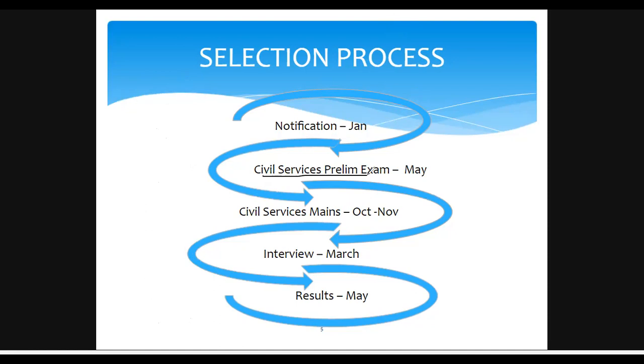You have to give the civil service prelim exam. If you're selected, you can give the mains exam. That means if you're eligible, you can give the main exam. And if you're eligible to give the interview, then you can give it in March. And the results will be published in May. UPSC has a special website, you may know, upsc.nic.in. So in this way, the selection process goes on. I think the sixth slide is also not working. Let me go for the seventh slide.